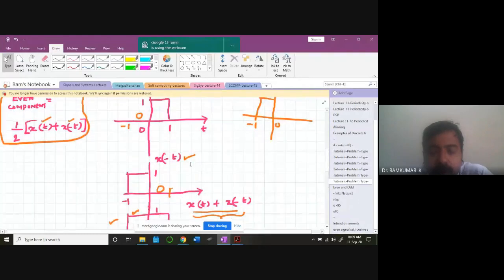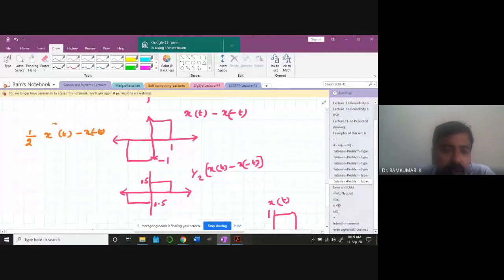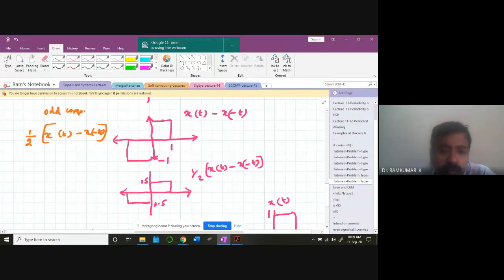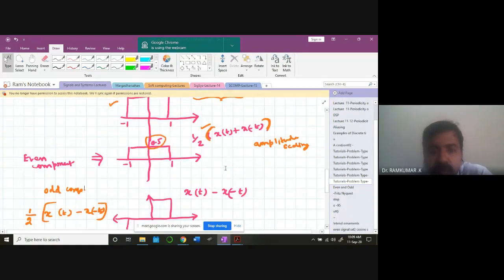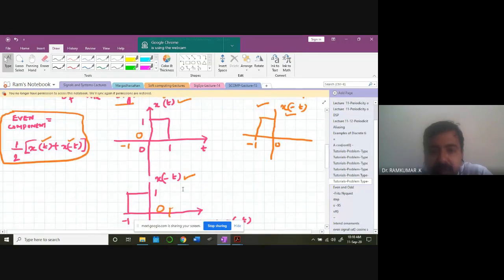How do I get my odd component? The same method. Odd component, I know that it is 1 by 2 of x of t minus x of minus t. That's my odd component value. So I already know what is x of t. Okay, and if I compute x of minus t, what do I get? Is it clear? This is x of t. What is minus of x of minus t? That's going to be like this.